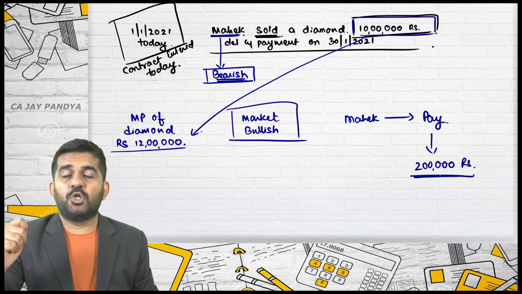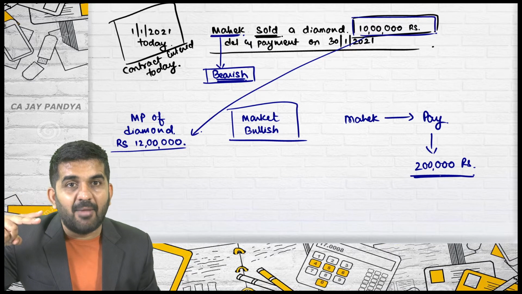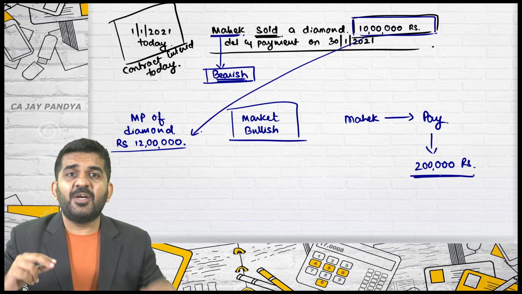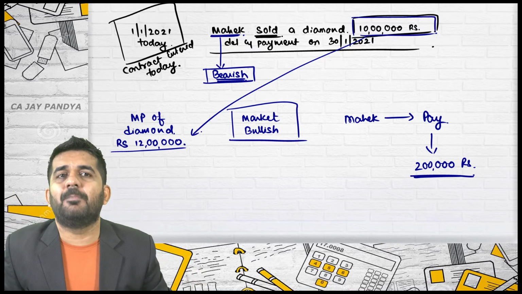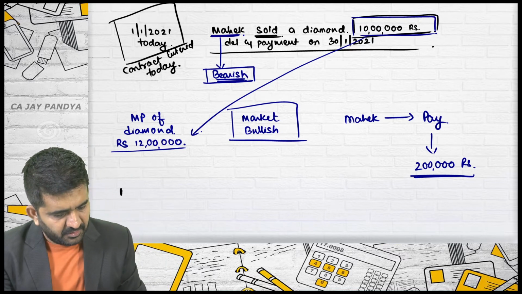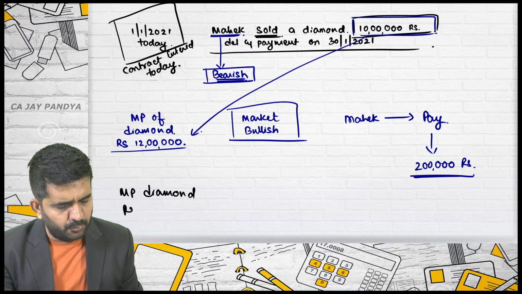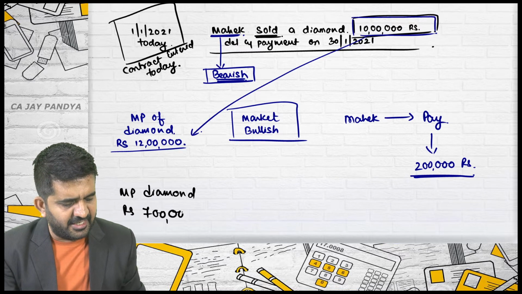Is that right? So this should be the process. First, who are you, bullish or bearish? Number 2, is the market bullish or bearish? If it is the same, if both were bearish, then believe me, Mahek would have got the money. Let me take it. If the market price of the diamond is rupees 7 lakh, this should be considered as an OR situation.